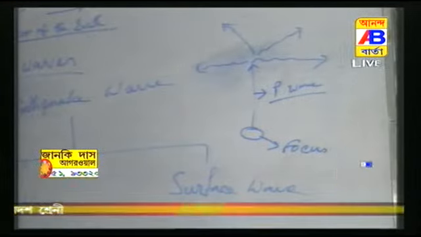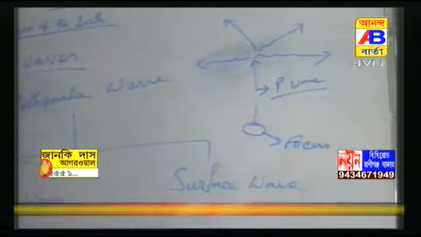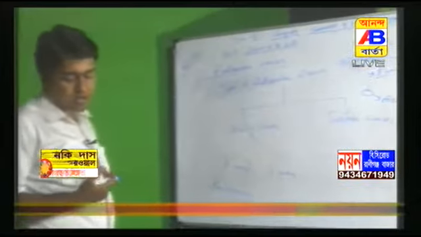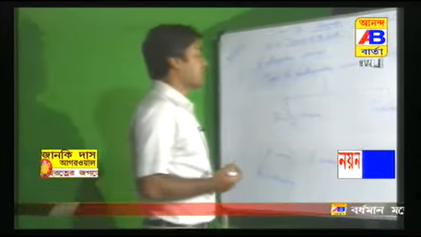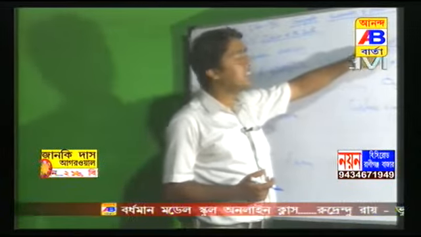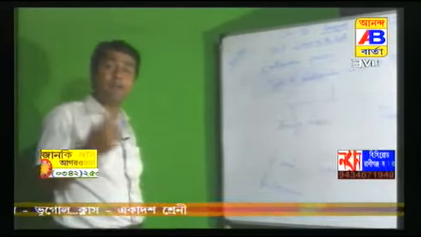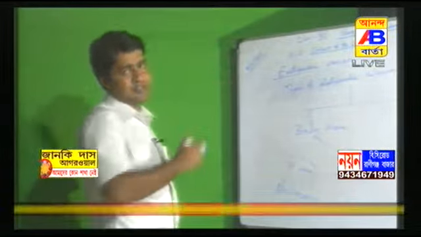The first one is the P wave. P wave means primary wave. So there are two types of body wave, P and S wave. P waves move faster and are the first to arrive at the surface. So after the energy release, first this body wave reaches the surface. This is the P wave, or primary wave. P wave moves faster and this wave reaches the surface first. That's why it is called primary wave.